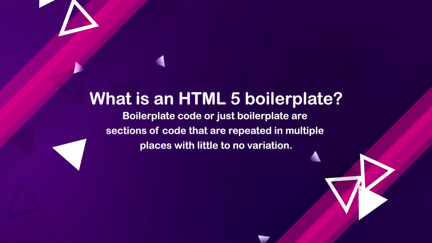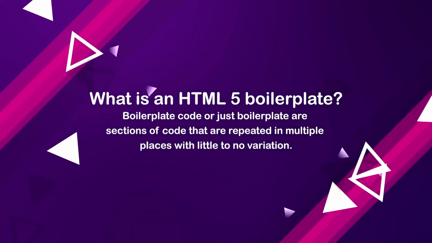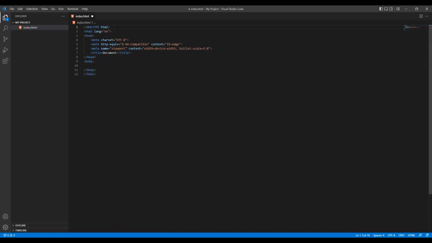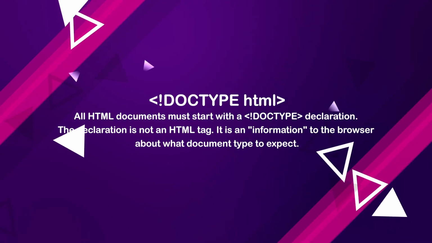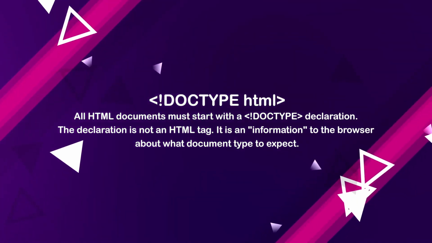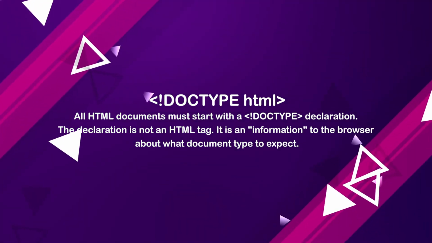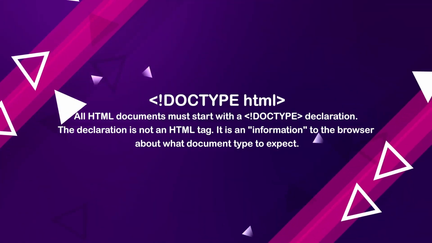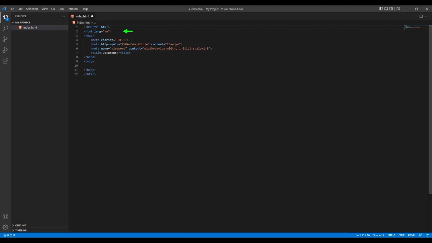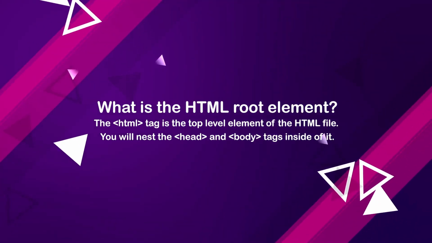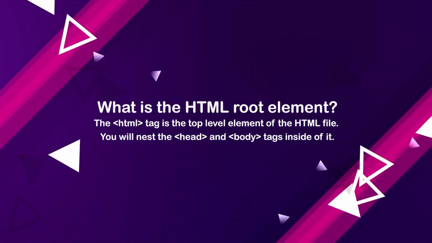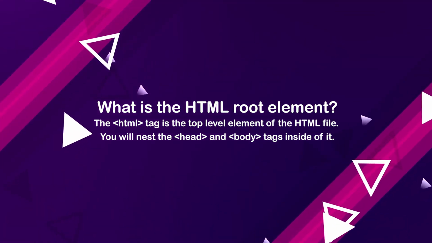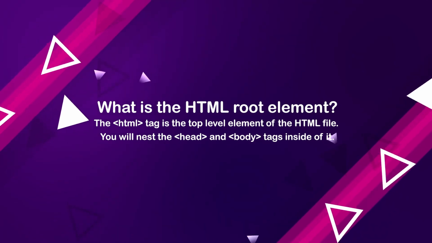Boilerplate code, or just boilerplate, are sections of code that are repeated in multiple places with little to no variation. Let's talk about each section of code used in the HTML5 boilerplate. All HTML documents must start with a doctype declaration. The declaration is not an HTML tag. It is information to the browser about what document type to expect. The HTML tag is the top level element of the HTML file. You will nest the head and body tags inside of it. The lang attribute inside the opening HTML tag sets the language for the page.